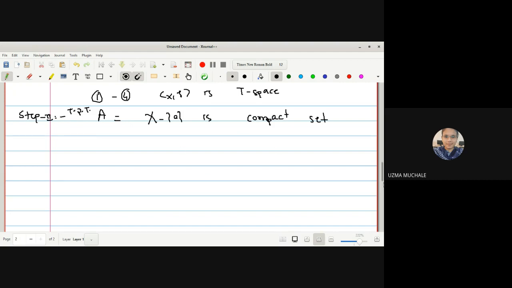To prove any set to be compact, we have to start with the assumption that it has some open cover. Let us select, say, O alpha to be the family of the open cover for A. Now, if it is a family of open cover for A, we have to find one finite subcover for this, which implies that A is a compact set. Correct? Now, how do we prove it has a finite subcover?